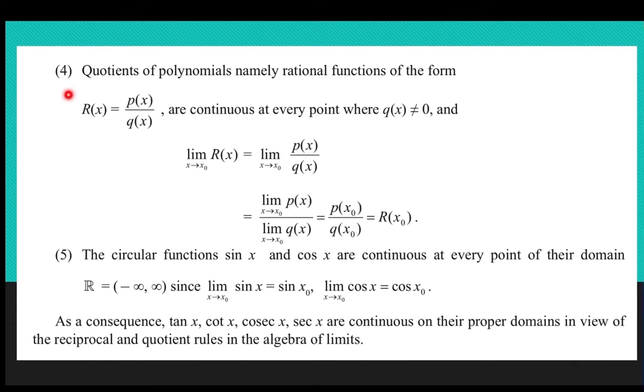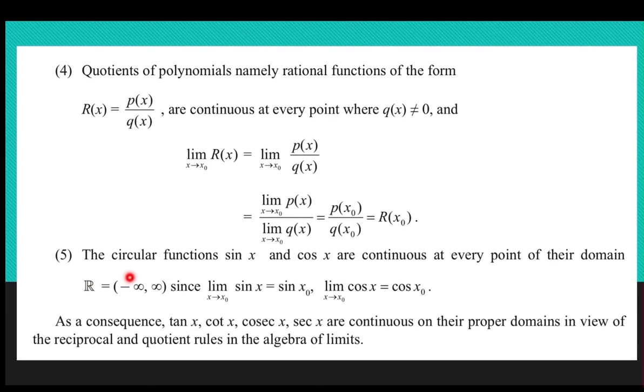Quotient functions or rational functions are also continuous, but with a particular condition that the denominator should not be equal to 0. So, here q of x is the denominator and q of x should not be equal to 0. It is a basic property of rational functions.